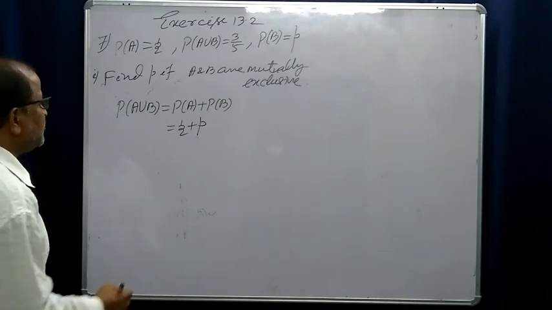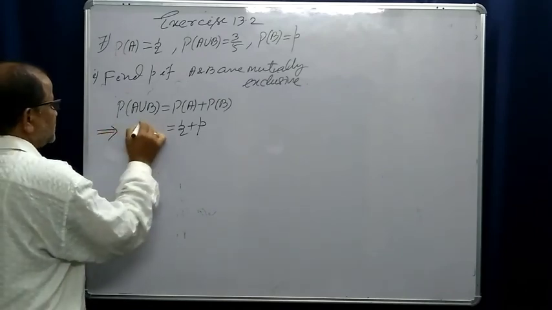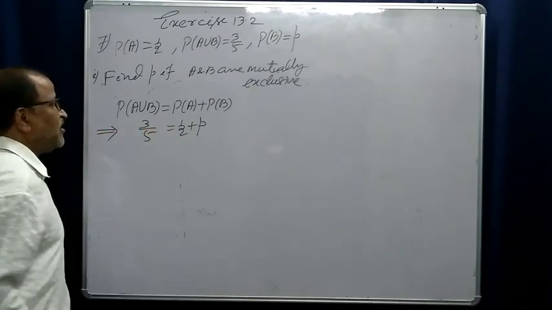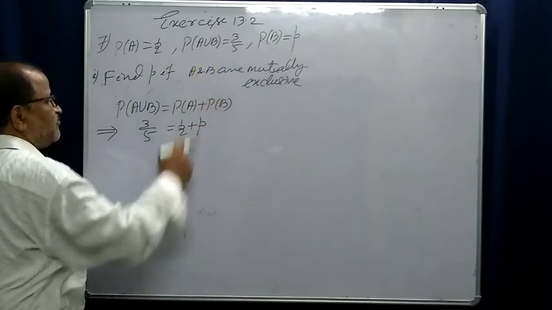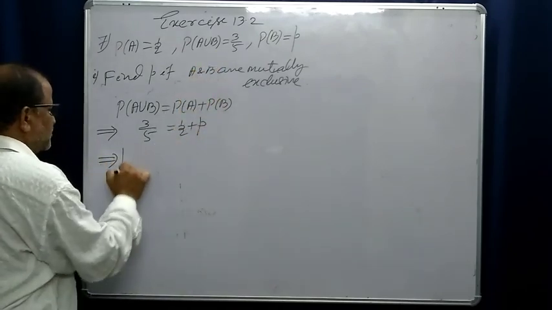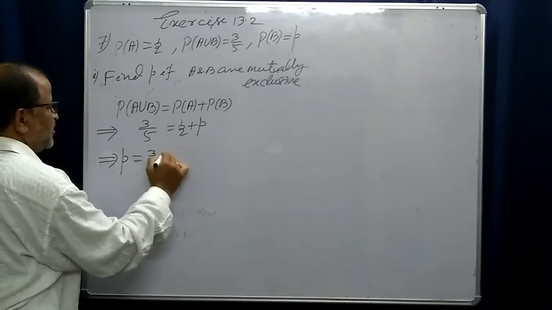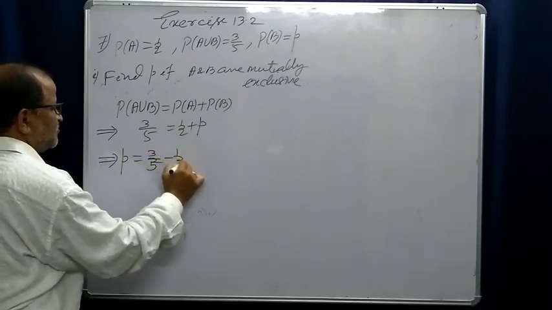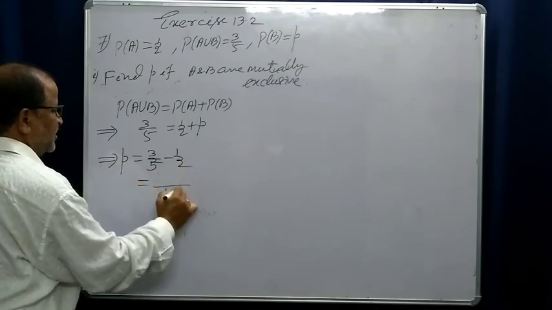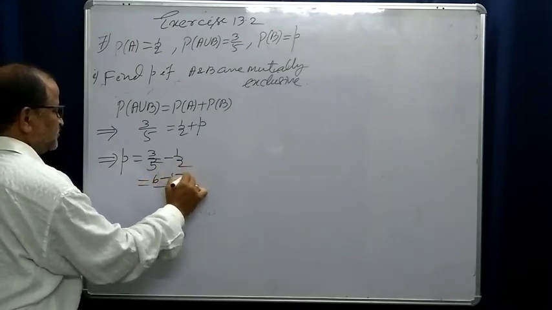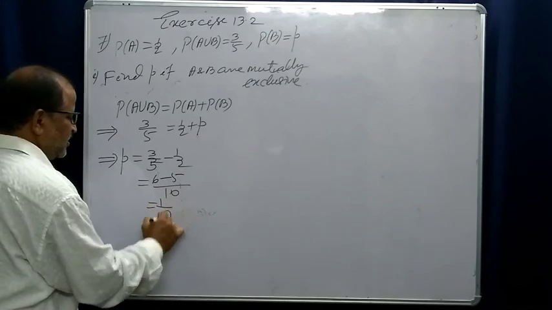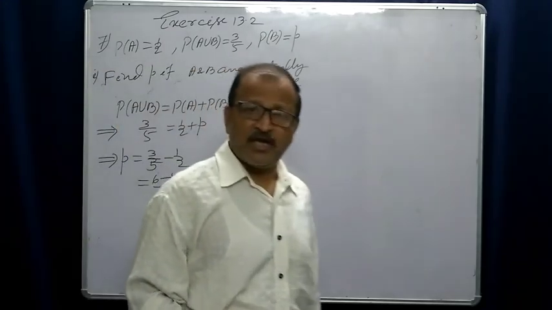But probability of A union B is given. What is this? This is 3 by 5. And from this you can calculate P. P is equal to 3 by 5 minus half. 6 minus 5 over 10, that is 1 by 10. In this way it can be calculated.